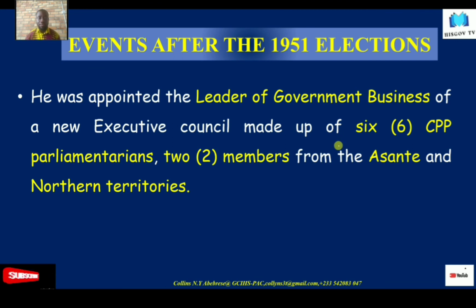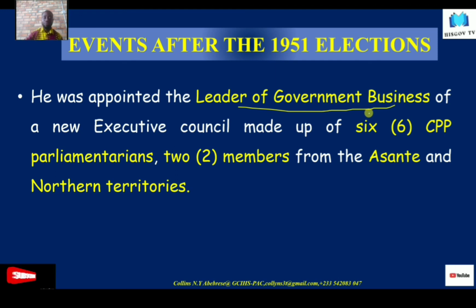And then after Nkrumah was released, he was appointed leader of government business. All right, so in 1951 he was appointed leader of government business, because at that time the Gold Coast was not yet a republic, and a new executive council for the first time was made up of all Ghanaian members. So you recall from 1916, the Clifford Constitution, up to 1951. It was the 1951 Constitution that made the members of the Executive Council to be all Ghanaians. And that was the first time in the history of the Gold Coast.